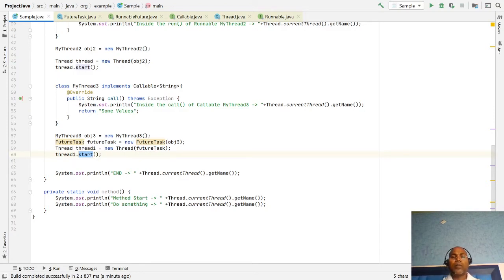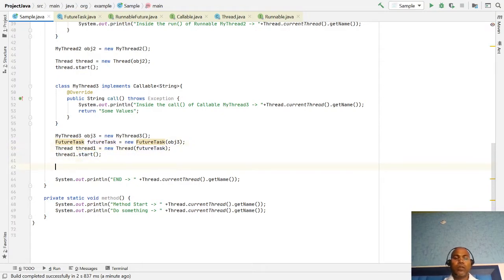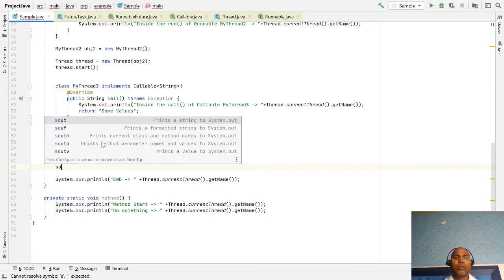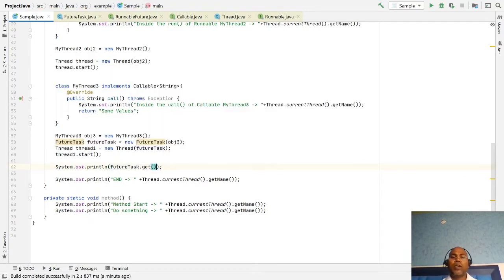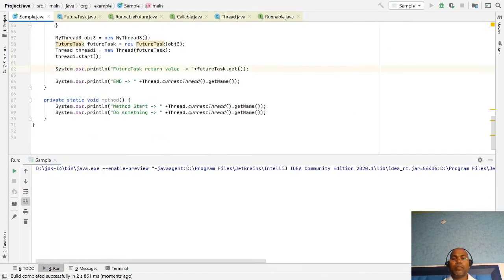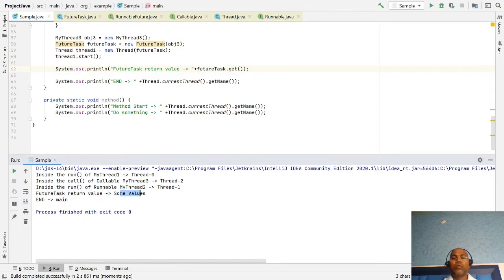Notice, I want to return this value. How will we get this value? If you want to print those values, just call future dot get. The get function is responsible for returning those values. The FutureTask returns the value, some value which we have written here.